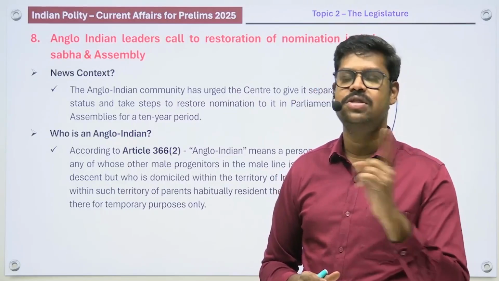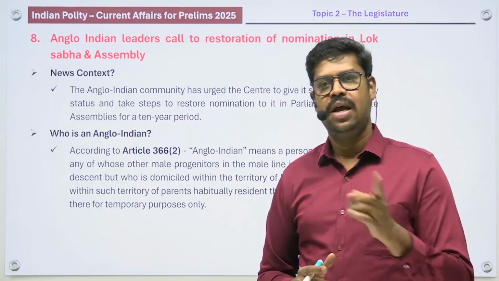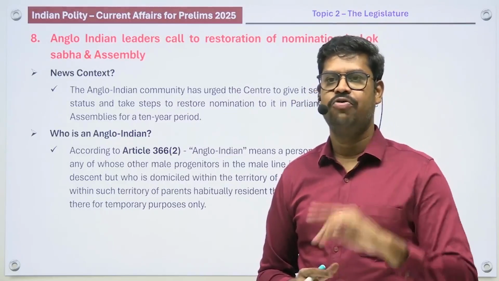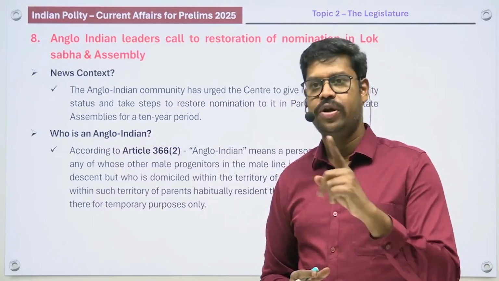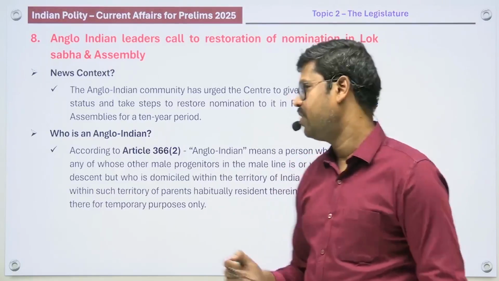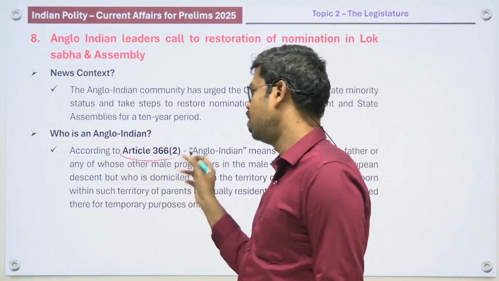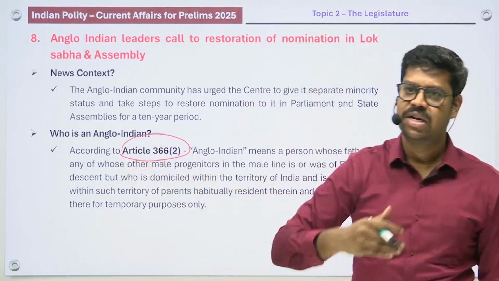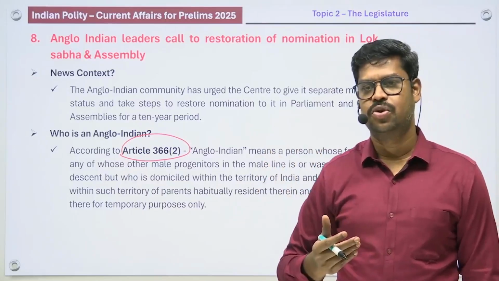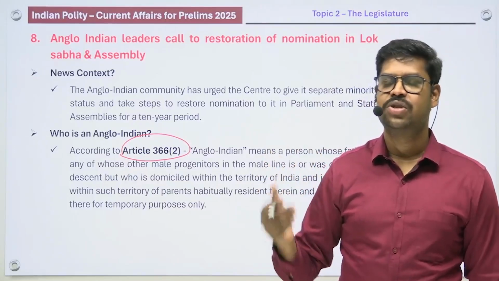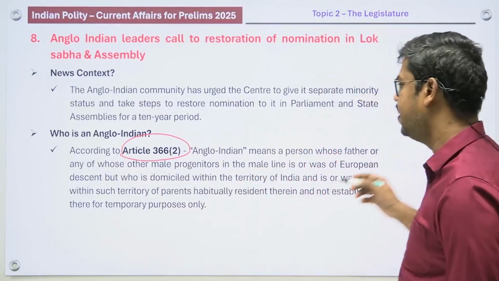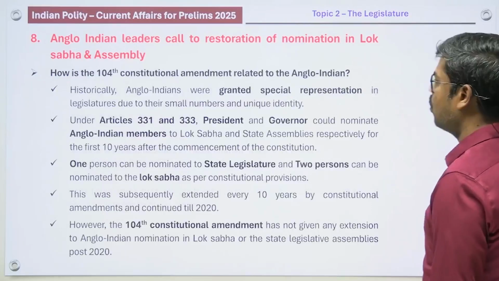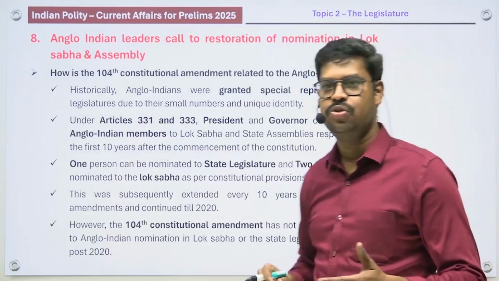Yes, of course, this definition is given in the constitution, and it is also reported in the newspaper. So it becomes very important where exactly it is defined. First, you should know it is defined, and where it is defined: Article 366 Clause 2, which gives a definition for a number of other provisions also. So is it defined in the constitution? Yes, it is defined under Article 366 Clause 2 of the constitution. So please remember that the Anglo-Indians are defined in the constitution.